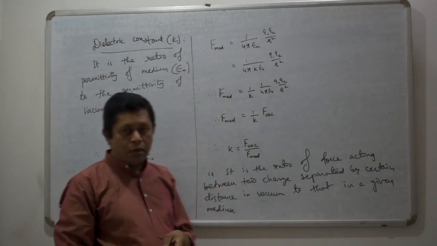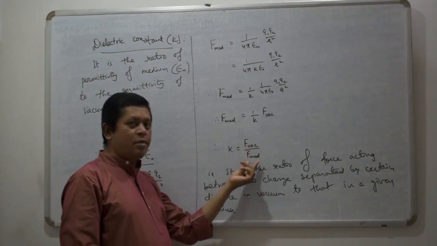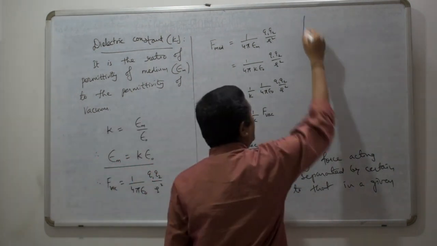If the medium is vacuum, then the ratio F in vacuum divided by F in vacuum will be equal to 1. So the value of K will be equal to 1 for vacuum.